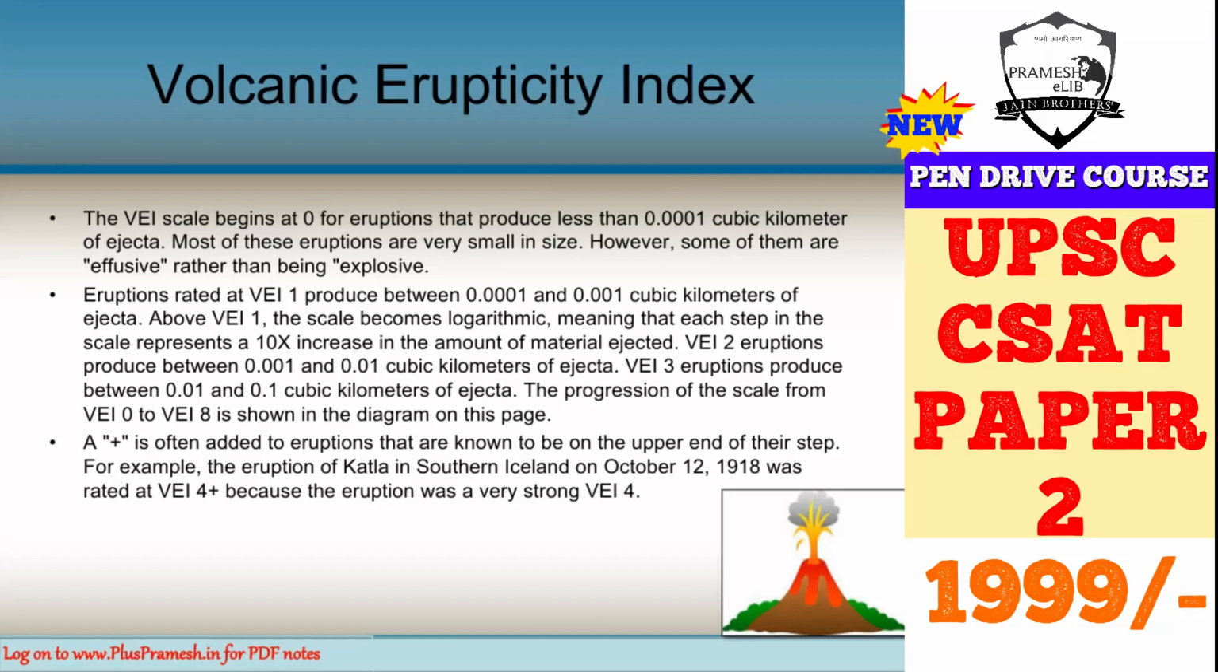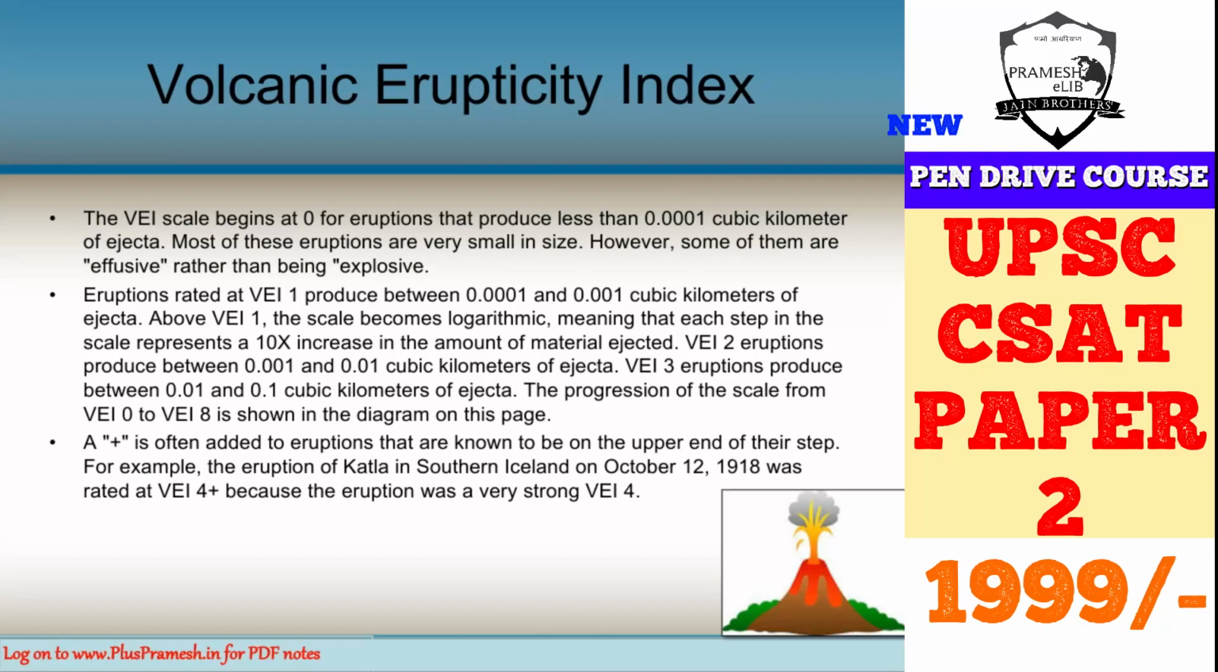They are not very explosive, and you cannot hear loud thuds or noise. It is not like that. It is very effusive. So the scale begins at 0 and goes on to more. It goes on to 10 actually. Eruptions rated at VEI 1 produce between 0.001 and 0.01 cubic kilometers of ejecta. It means that there is a 10 times increase in the amount of material ejected.